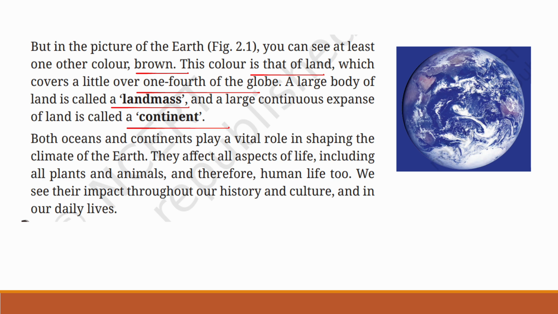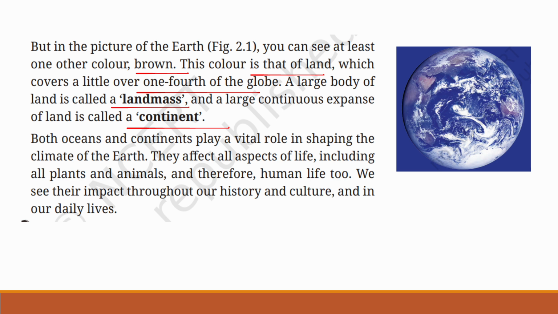So, what is the difference between a landmass and a continent? What is a landmass? A landmass is simply a large area of land. A large body of land is called a landmass. Then what is a continent? A continent is a large continuous expanse of land. That is, a continent is a large continuous landmass separated by oceans or other significant geographical features.